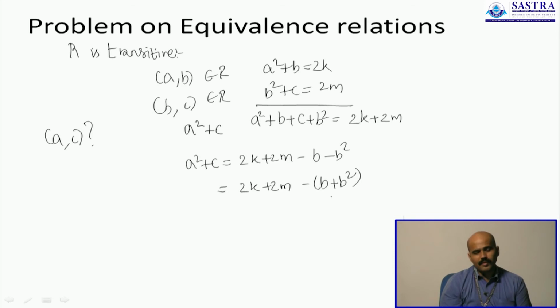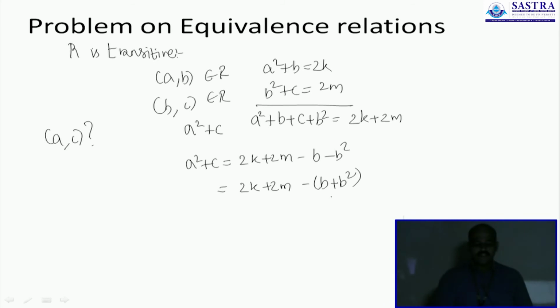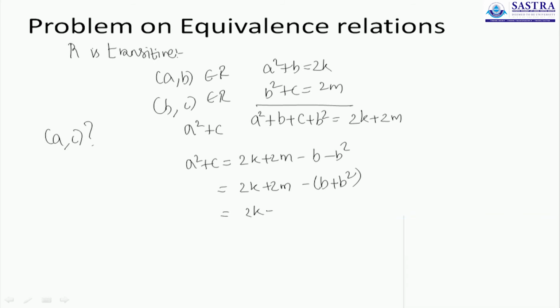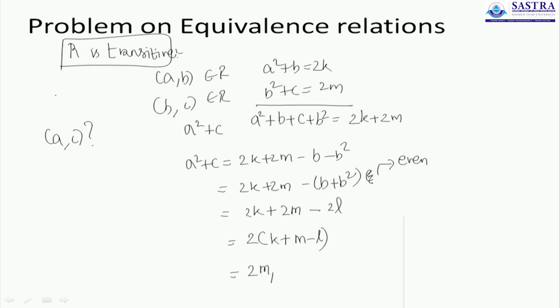We already proved in the first part that the relation is reflexive, therefore B square plus B is always even, say 2l. So 2k plus 2m minus 2l is what we have, which is 2 times (k plus m minus l), again an even number, say 2m1. So whenever AB and BC are part of the relation, we see that AC is also part of the relation, therefore the relation is also transitive.